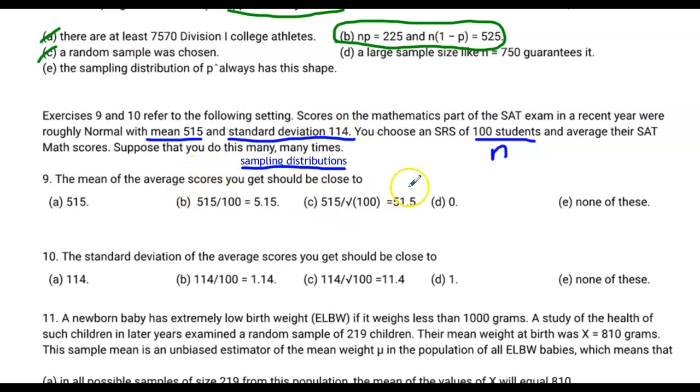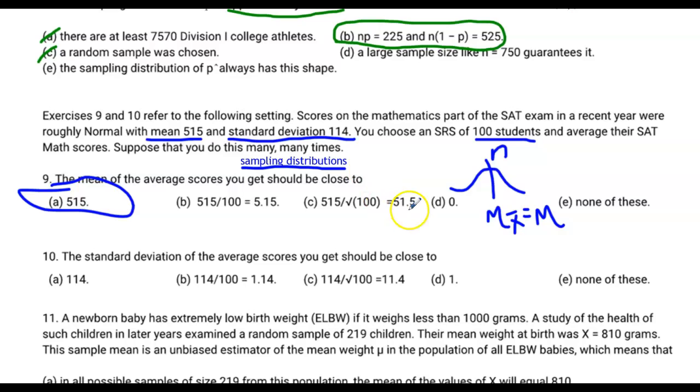So the mean of the average scores that I get, the mean of this sampling distribution of the sample means, should be equal to the population mean. This is obviously a very terrible picture of a normal distribution, but that mean of the sampling distribution of sample means should be equal to the population mean. And we know the population mean is 515. Boom. The standard deviation can be calculated very easily.